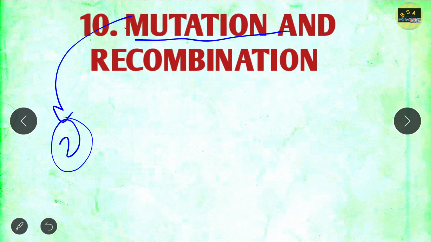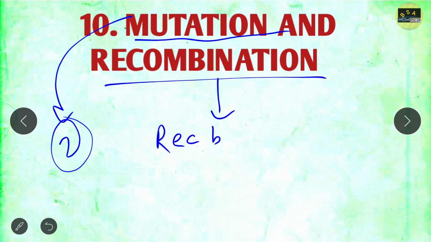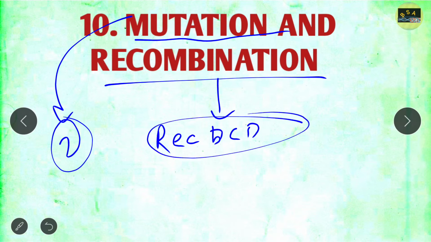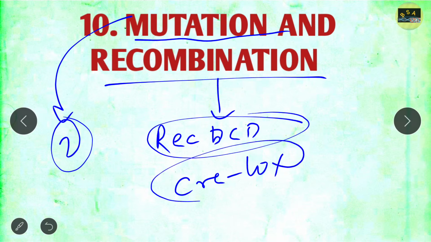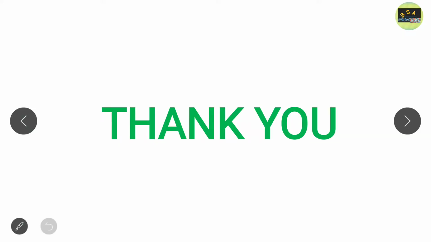And apart from the mutation part, recombination is there. So what you have to read in recombination? In recombination they don't ask so many questions. Just read the RecBCD, and apart from this, if you have time, then go through the Cre-lox P system, from where they can ask questions in recombination. So students, these are the important topics which I feel that if you prepare them, you will definitely get 12 to 16 marks.